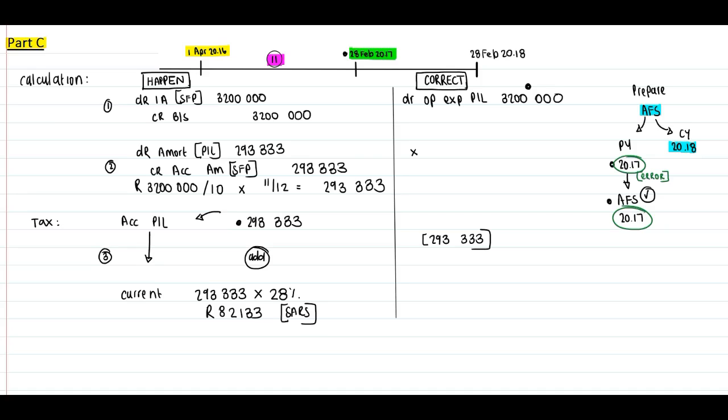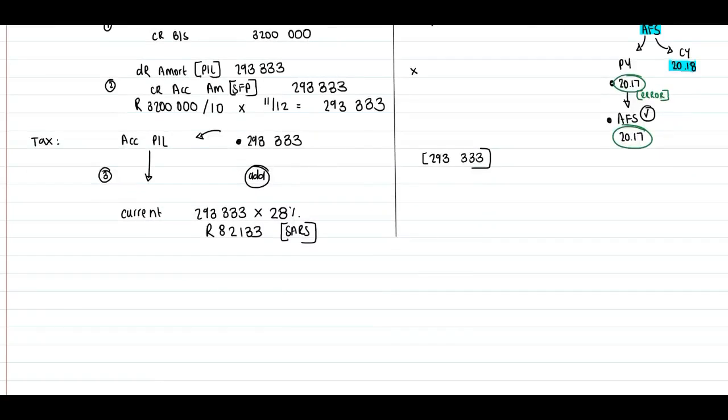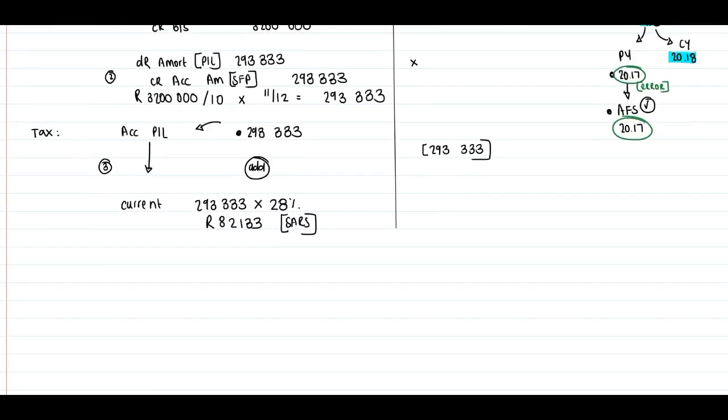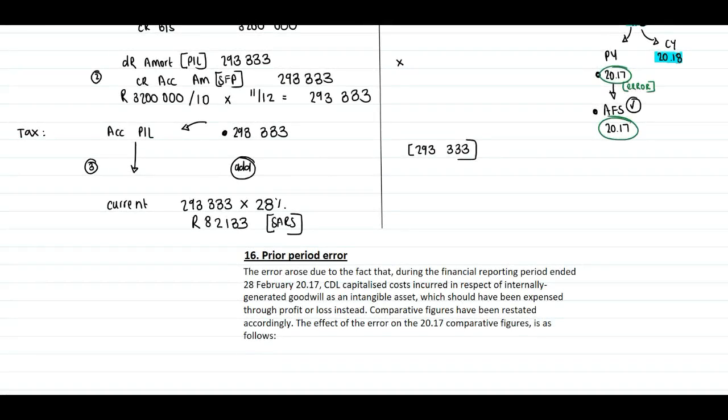Remember, first step, we need to provide details of the incident, what actually happened, and why this is an error. Now, guys, you know this, you just need to write this down. First step, include a heading. This is your prior period error. And guys, I'm just briefly going to read through this as you can read on your own, and I'm pretty sure that you know exactly what should be included.